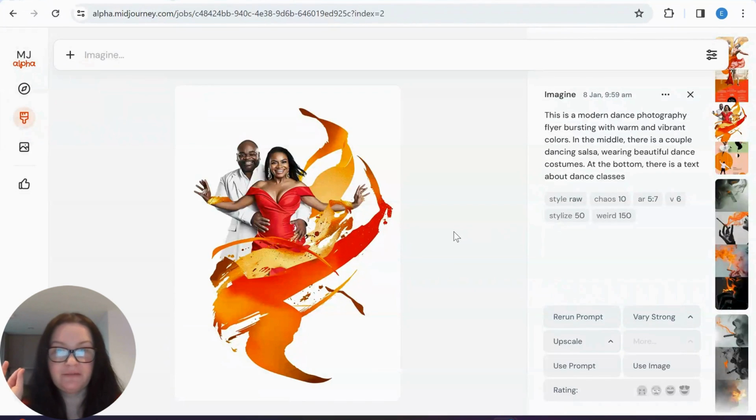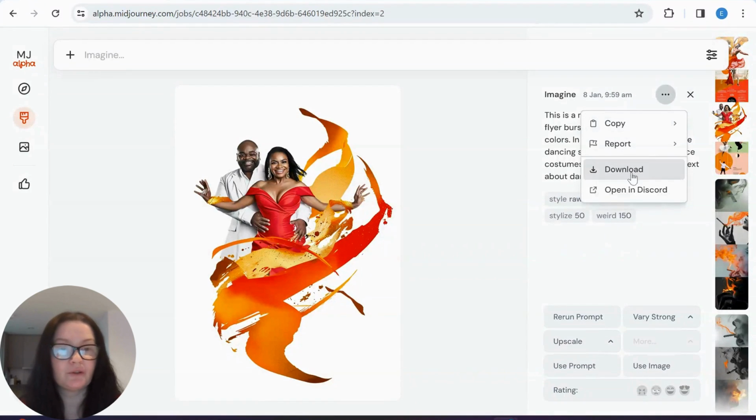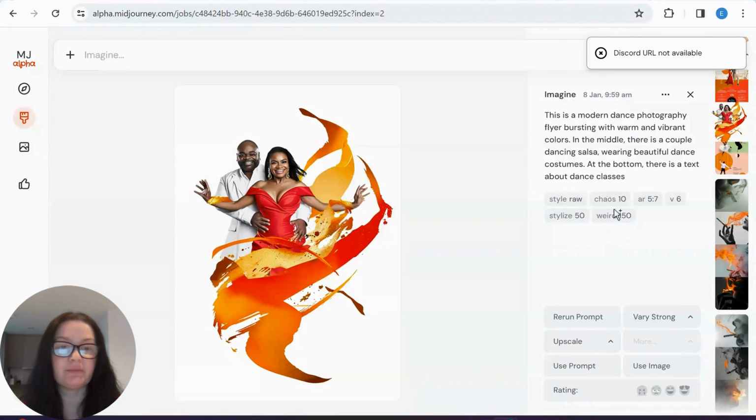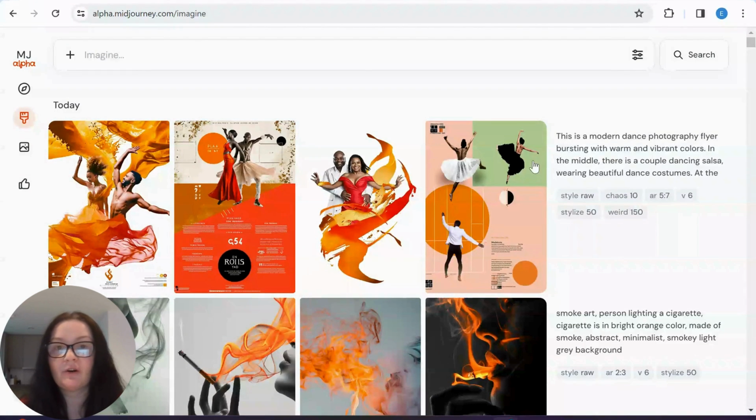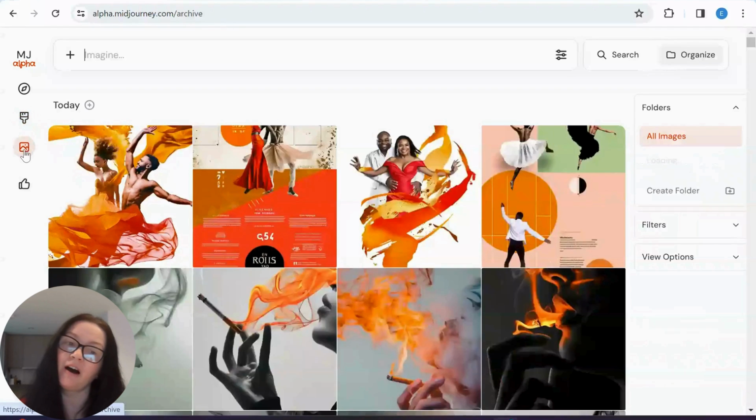So guys, once again, if we create our images directly in Midjourney, we are not able to open it in Discord. Yeah, so it's simply not available. Okay, guys, so let's take a look at what other things we can do with our images created on the website. So obviously here are all our images.